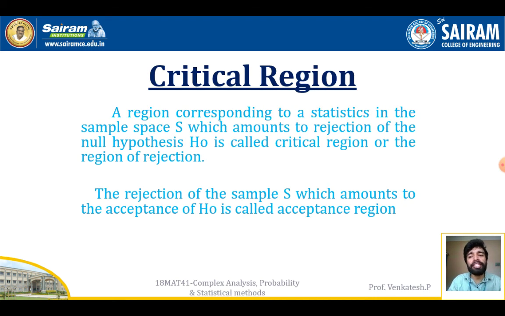Next is critical region. A region corresponding to the statistic in the sample space which amounts to rejection of the null hypothesis H naught is called the critical region or the region of rejection. The complementary region of the sample space, which amounts to acceptance of H naught, is called the acceptance region.